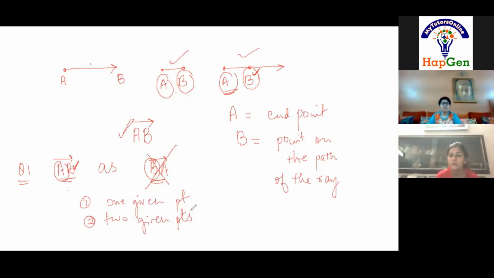Ma'am, like intersecting lines or ray? You tell me the answer first. How many lines can pass through just one given point? Ma'am, infinite. Very good. Because when you have a single point, then any number of lines can pass through this point. Okay, you got it right.